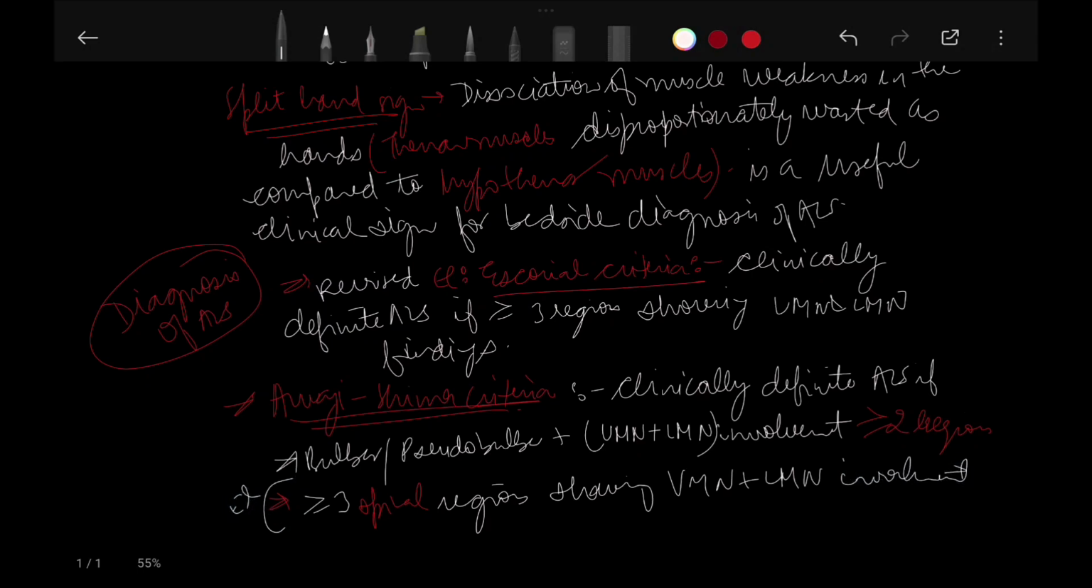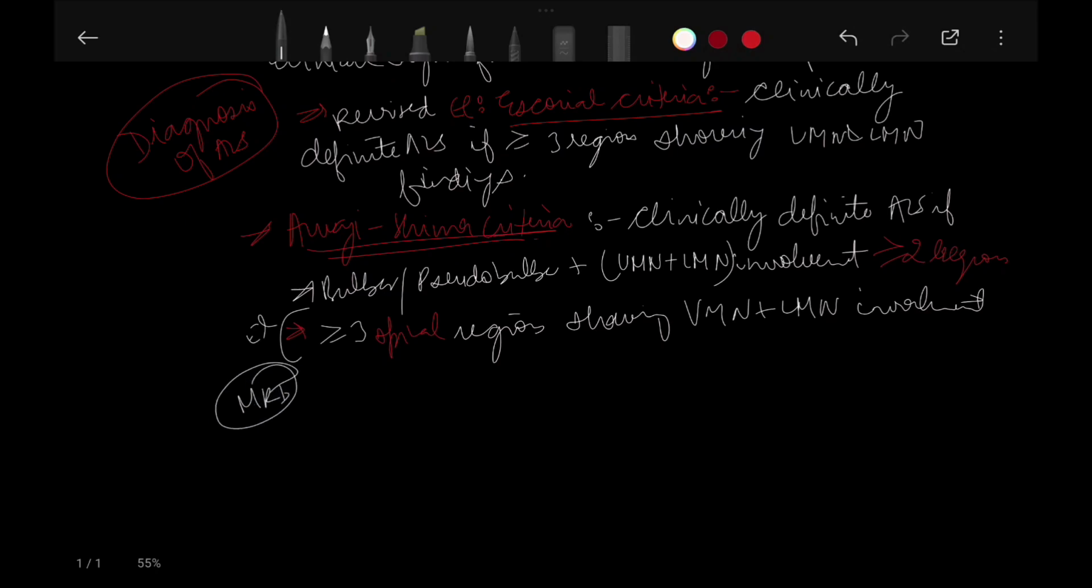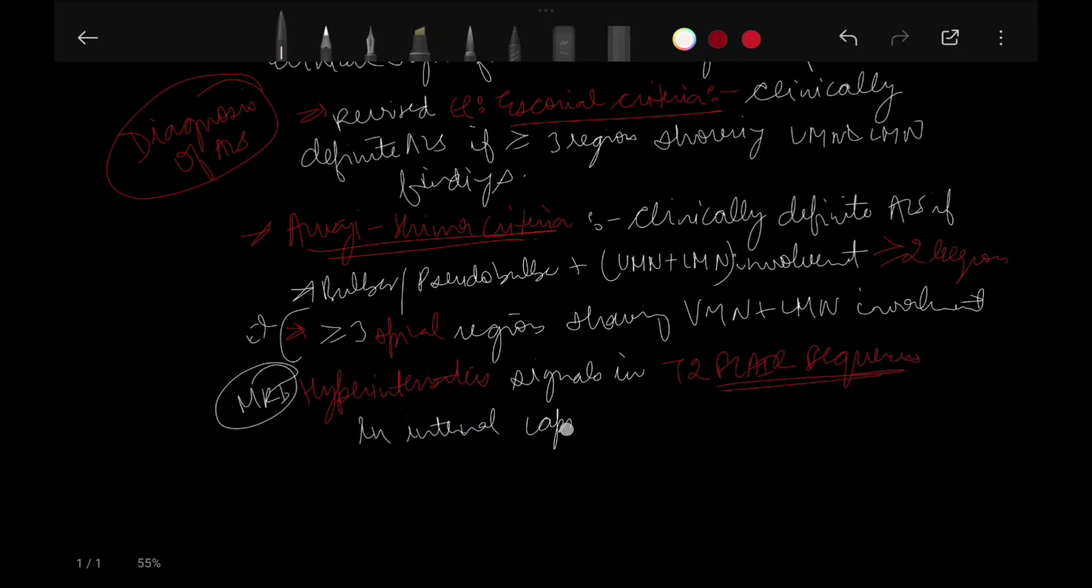Now in MRI, what are we going to find? In MRI, we are going to find hyperintensities in T2 FLAIR sequences, seen in the internal capsule. We studied it earlier in multiple sclerosis.